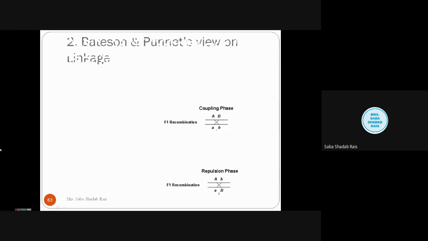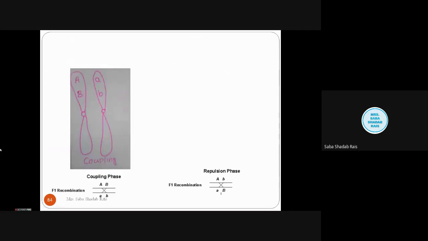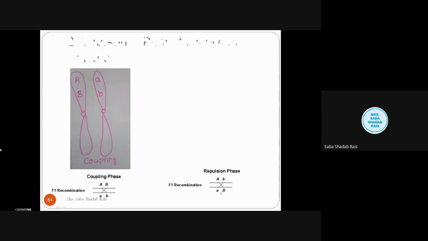Now we will talk about the second view, that is Bateson and Punnett's view. They gave the idea of coupling and repulsion. They said that if both the genes are homozygous dominant or homozygous recessive, coupling occurs, and if it is a combination, that means heterozygous, then repulsion occurs. How it happens we'll see.